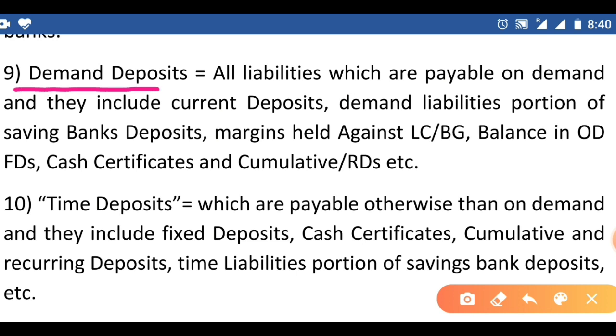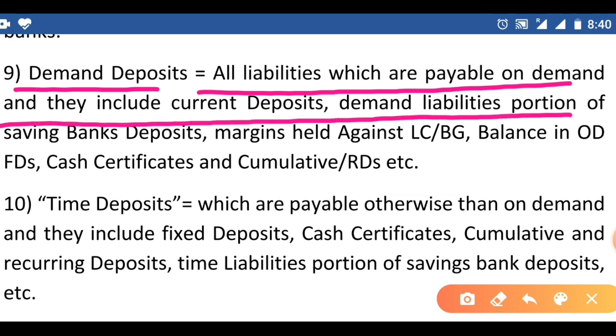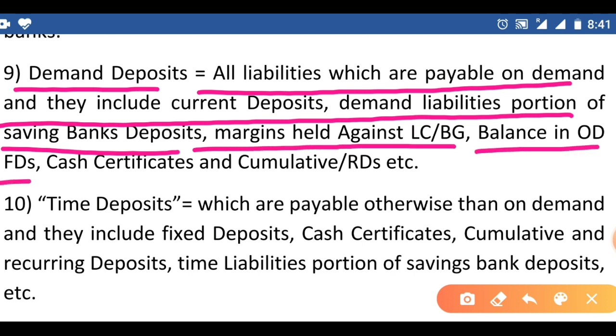Demand deposits are all liabilities which are payable on demand, and they include current deposits, demand liabilities portion of saving banks deposits, margins held against LCBG, balance in OD, FDs, cash certificates, and cumulative RDs, etc.